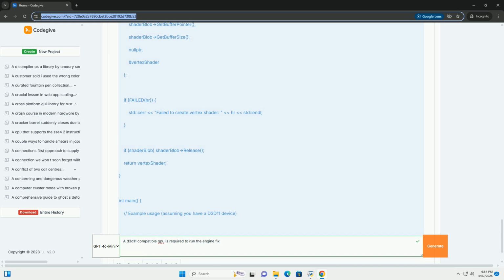Command lists / bundles: D3D11 supports command lists, also known as bundles. These pre-recorded command sequences can be executed multiple times, reducing CPU overhead and improving performance. Resource views: understand the different types of resource views, render target views, depth stencil views, shader resource views, unordered access views, and how they are used to access resources.